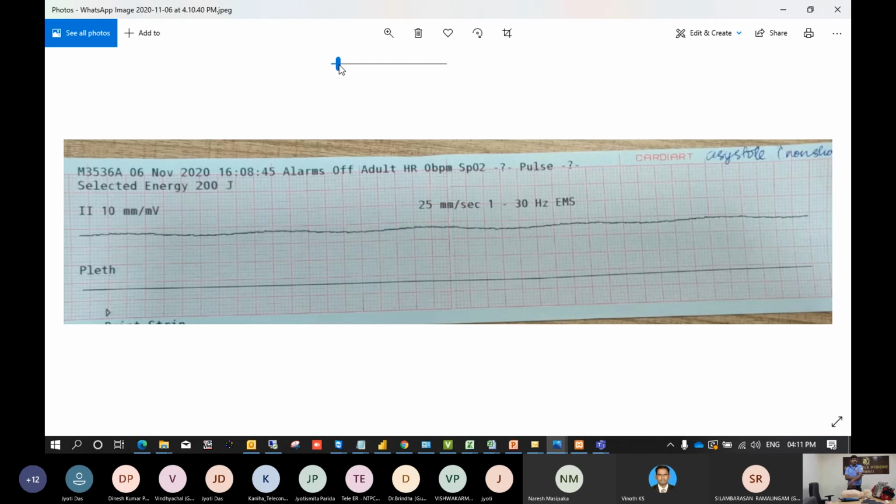So then no rhythm. I'm sending another rhythm; you can download it from my message. So this is non-shockable. Do not give the shock. This is only for CPR. CPR with adrenaline, that is enough.